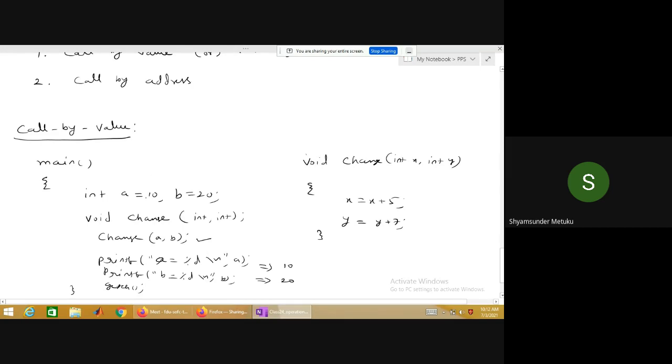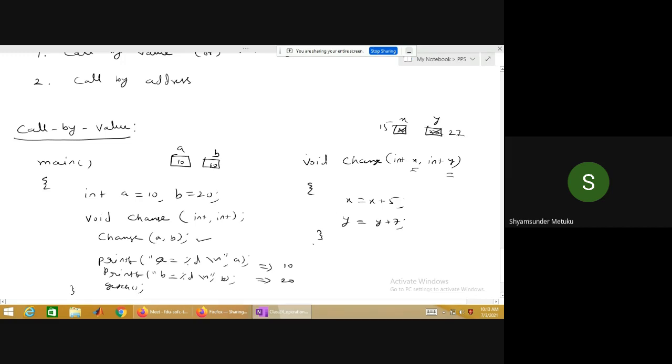The moment you execute the main program, initially two variables are created, a and b, where a is defined with 10, b is defined with 20. Then you call change(a, b). Suddenly my program will jump here. Two more locations are created, x and y. While calling the function, you are passing the actual parameters a and b, 10 and 20. So a is copied into x, b is copied into y. Then x is equal to x plus 5, so x is updated to 15. y is updated to 20 plus 7, which is 27.